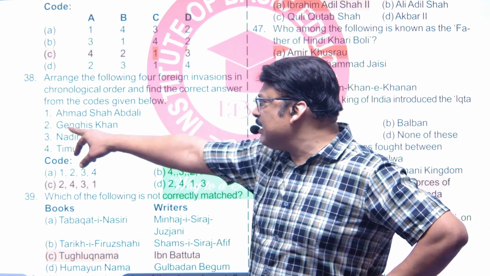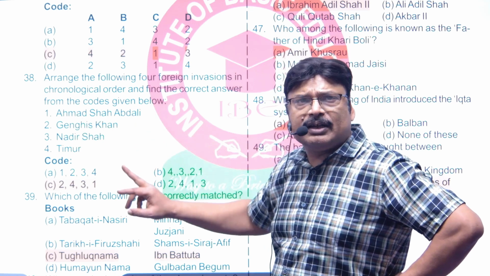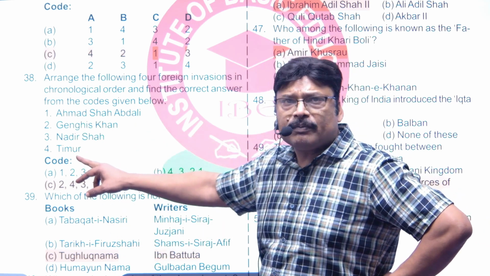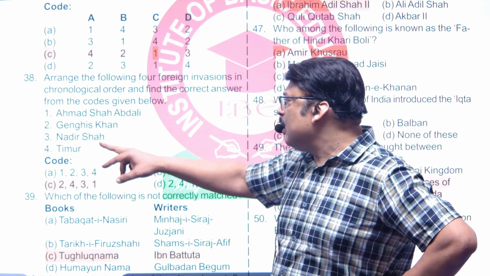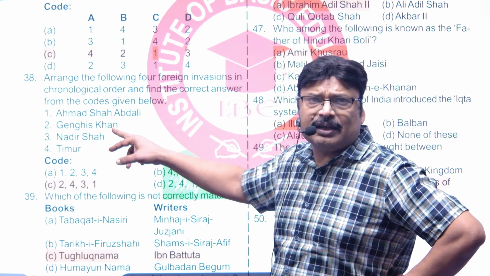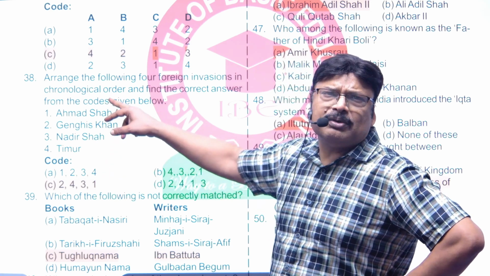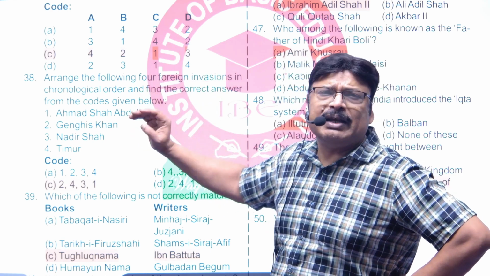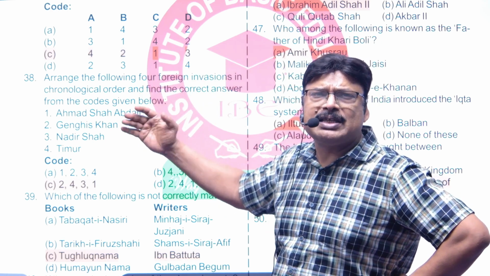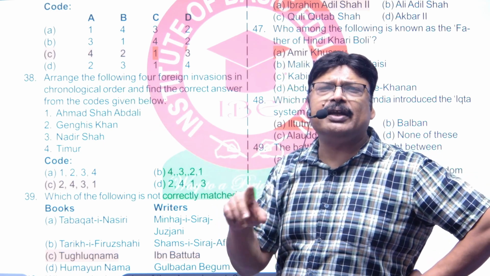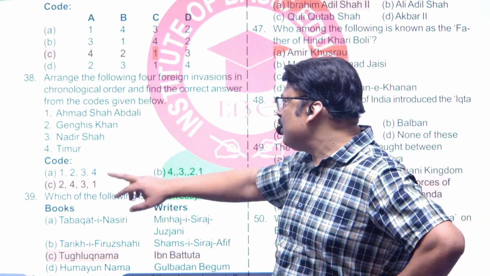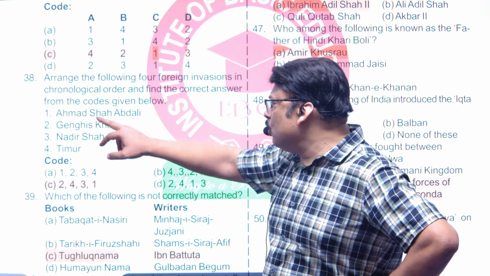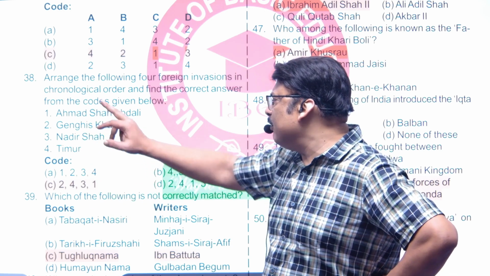The second one, in 1398, was by Taimur. The third one was of Nadir Shah in 1739. And Ahmad Shah Abdali, from 1754 onwards, raided India almost every year. So the answer will obviously be 2, 4, 3, 1.